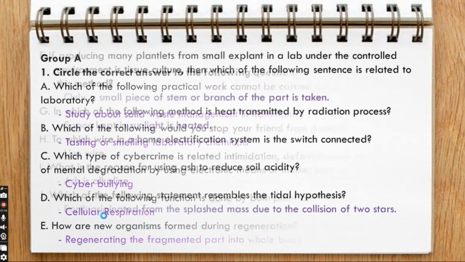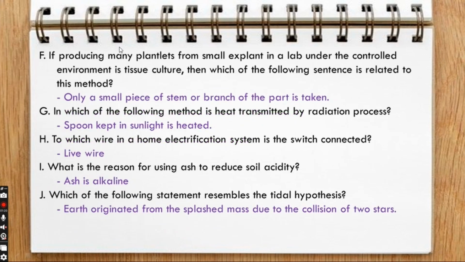If producing many plantlets from a small explant in a lab under a controlled environment is tissue culture, then which of the following sentences is related to this method? Only a small piece of stem or branch of the plant is taken. In which of the following methods is heat transmitted by radiation process? Spoon kept in sunlight is heated.